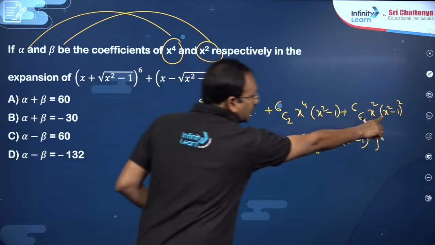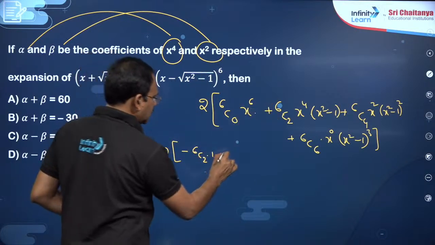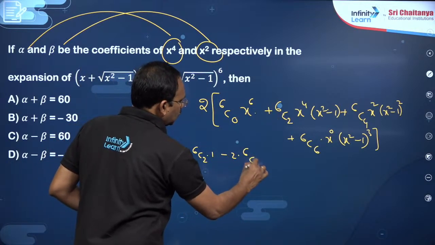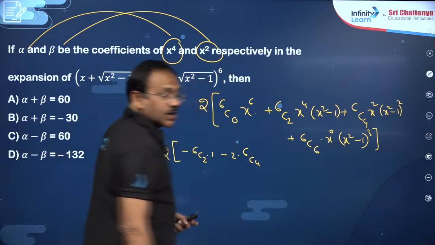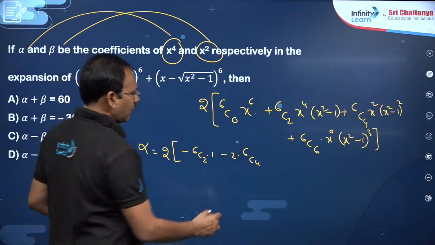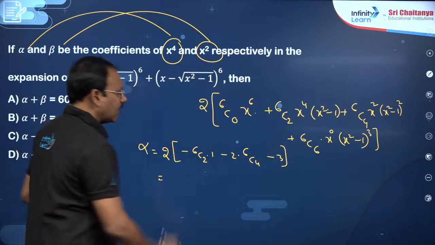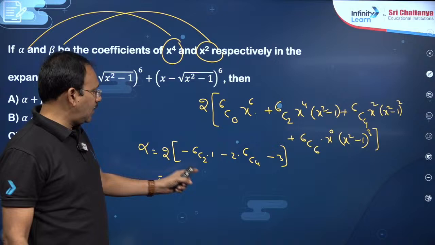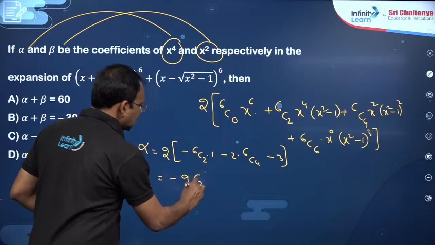Here, if you expand this, you will get x square minus 1 whole square, x power 4 minus 2x square plus 1, that is minus 2 into 6c4. And if you expand here, this is 1, x power 6 minus 3 x power 4, this is minus 3 you will get. So, my dear friends, 6c2 is 15. So, minus 48 into 2, minus 96.